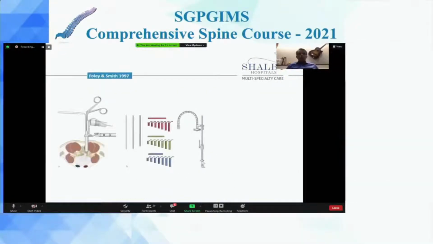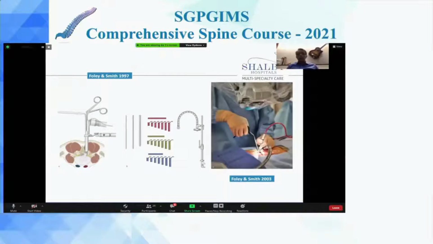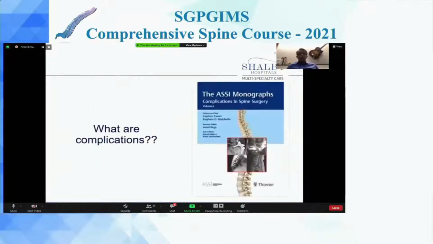We all know Dr. Foley came up with the tubular retractor system in 1997. Initially, they were using an endoscope, and then they migrated to the surgical microscope. And in 2005, they came up with the technique of MIS TLIF.